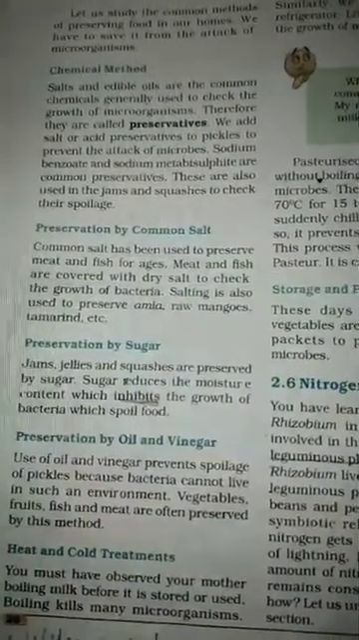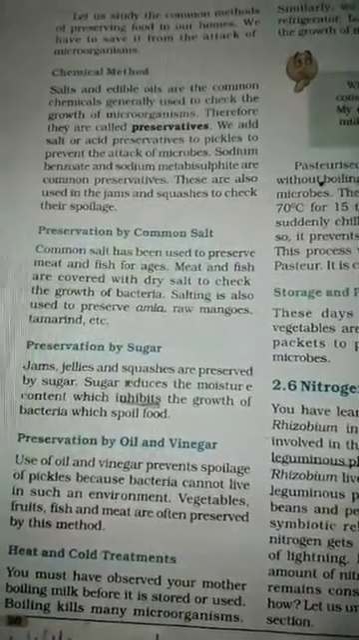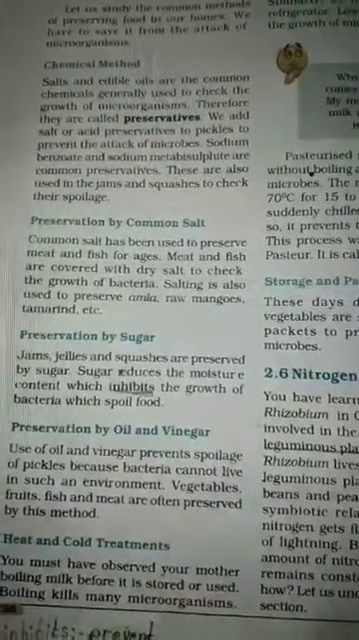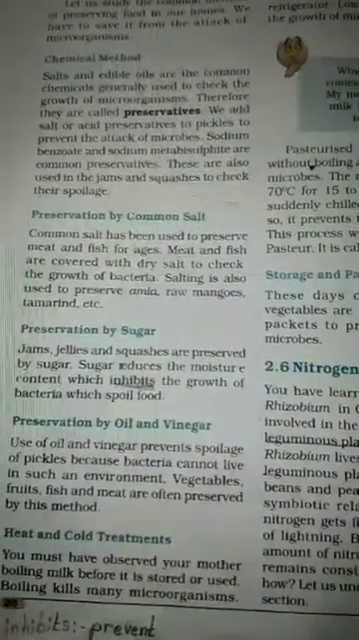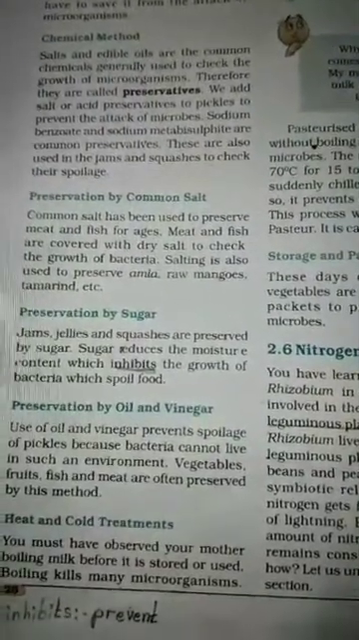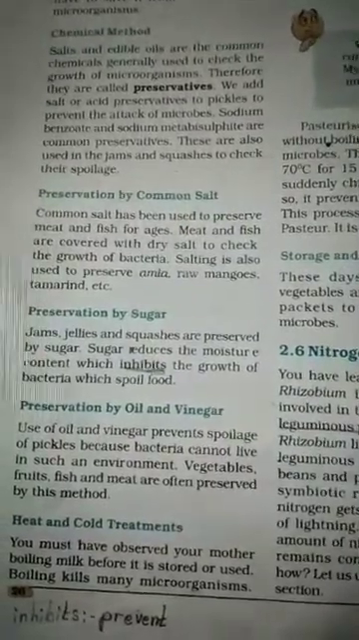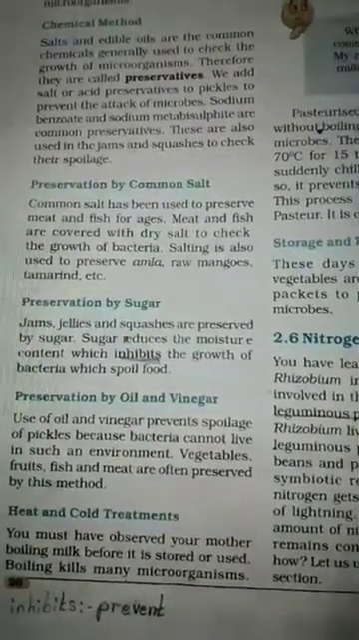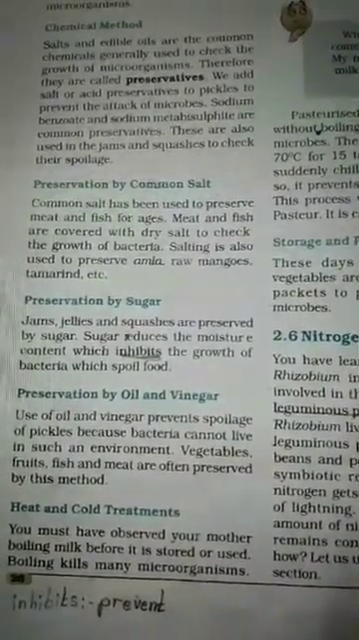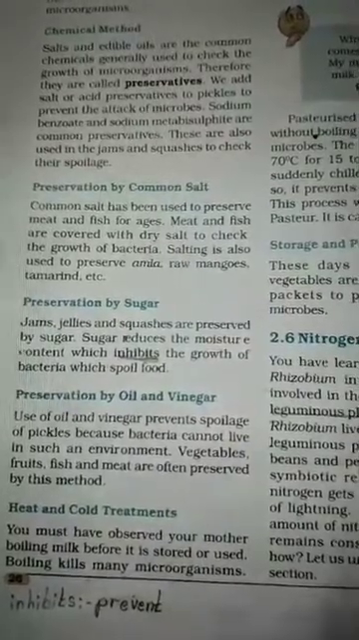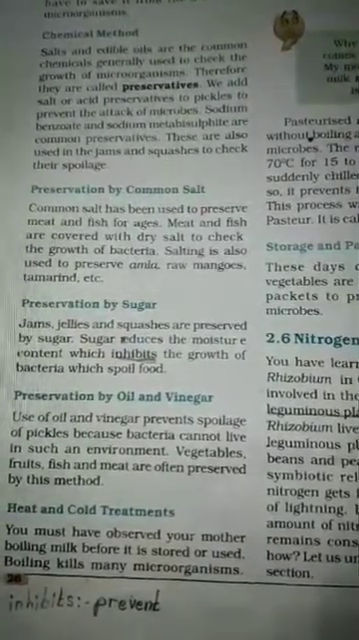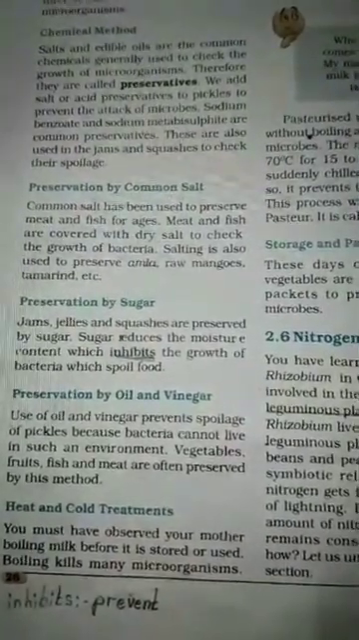Next is preservation by sugar. How does sugar help us to preserve food? Jams, jellies, and squashes are preserved by sugar. Sugar reduces the moisture content, which inhibits the growth of bacteria which spoil food. So when sugar is added to food items, it stops the growth of bacteria. And this sugar is mostly used in jams, jellies, and squashes.